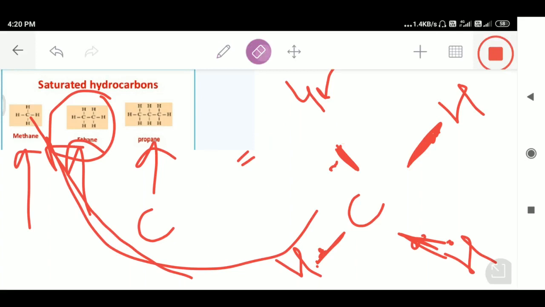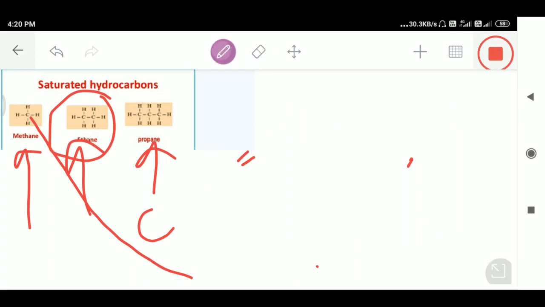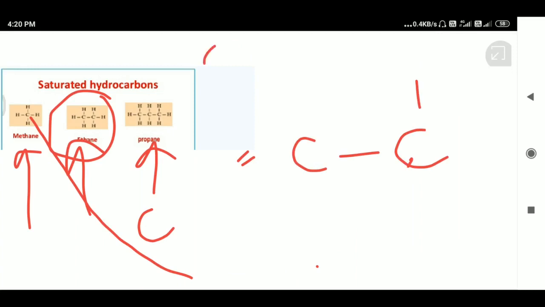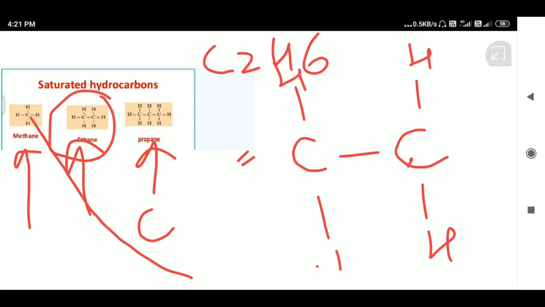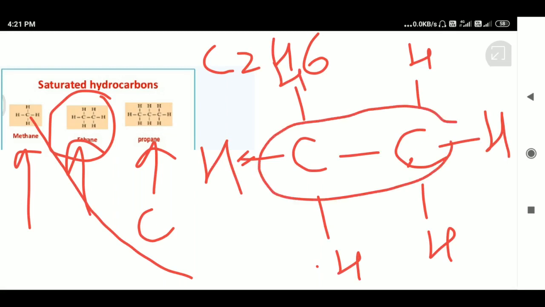Look. This carbon is bonded to another carbon atom. The formula of ethane is C2H6. That's one carbon, and the second carbon is linked to it. Then there are the hydrogens: this is first, second, third, fourth, fifth, and sixth. This means that the carbon atoms are linked with one another through covalent bonds, and also with the hydrogen atoms. These were some examples of saturated hydrocarbons. In another video lecture, we are going to discuss some more examples.